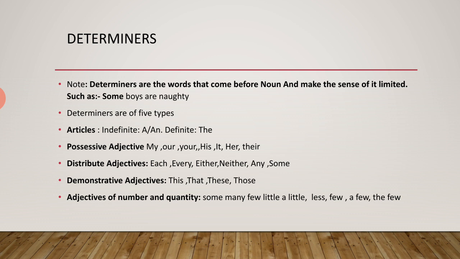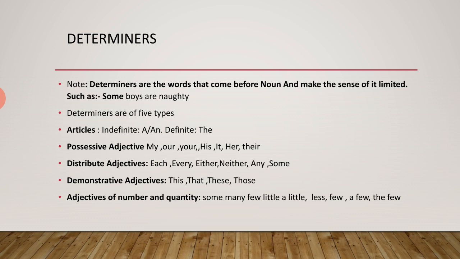Now let's come forward and go for another part of demonstratives, that is demonstrative adjective: this, that, these, those. This and that are used for singular, and these and those are used for plural. For example, this book, that book, those books. That is distributive adjective, and also the determiners.